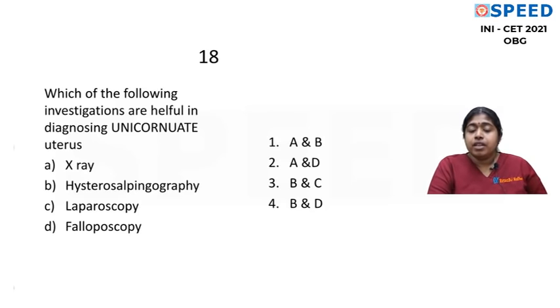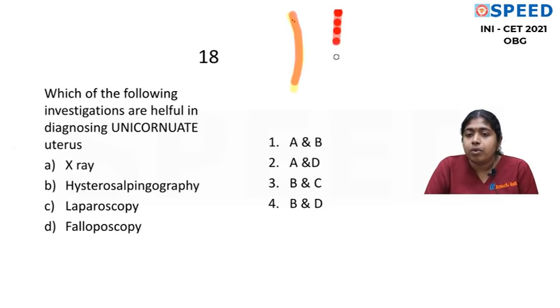Question number 18. Which of the following investigations are helpful in diagnosing unicornuate uterus? Okay, this is a very easy and very simple question. This is a question with reference to Mullerian anomalies. We all know that we have 2 Mullerian ducts. We'll draw like this. Say this is one Mullerian duct and this is another Mullerian duct.